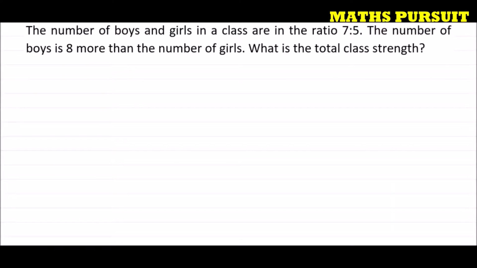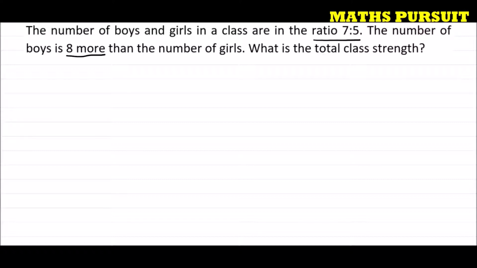The question is telling us that the number of boys and girls in a class are in the ratio 7:5. The number of boys is 8 more than the number of girls. What is the total class strength? So guys, we do not know the number of girls and the number of boys in the class.